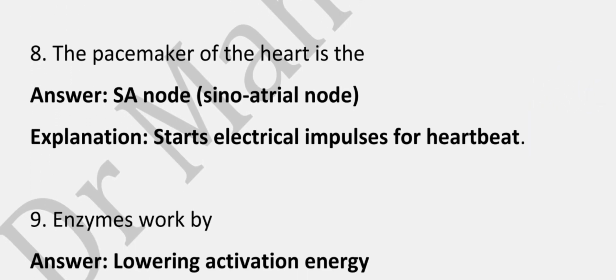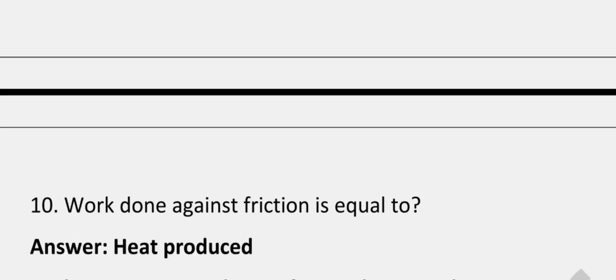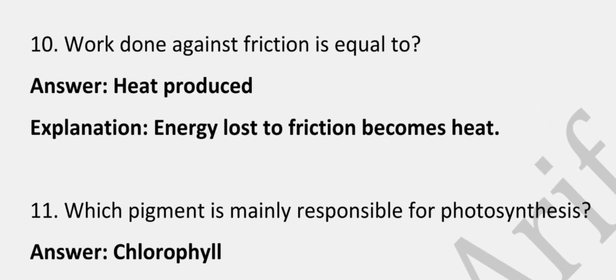The pacemaker of the heart is, correct answer is SA node, because it starts the electrical impulses for the heartbeat. Enzymes work by lowering the activation energy, because it speeds up the reaction without being consumed. Work done against friction is equal to, correct answer is heat produced, because energy lost to friction becomes heat.